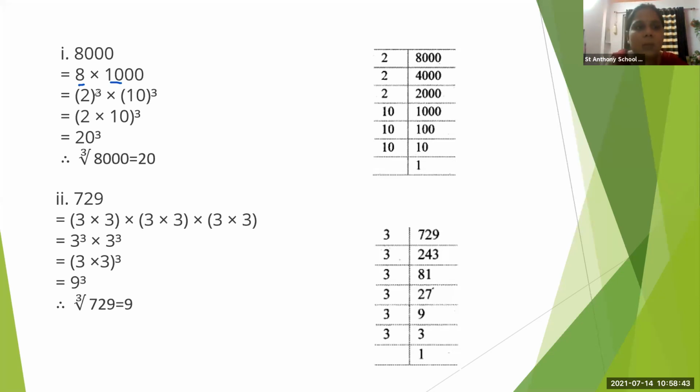If you don't know, I wrote 8 into 1000 here, but you should know what the cube root of 1000 is. If you learn the cube from 2 to 10, then as soon as you see 1000 you will know that its cube root is 10. So it's very essential to learn all these things. Yes. Now here first of all 8,000 is equal to 8 into 1,000. So 8 means 2 cubed. The cube root of 8 is 2. That means 2 in